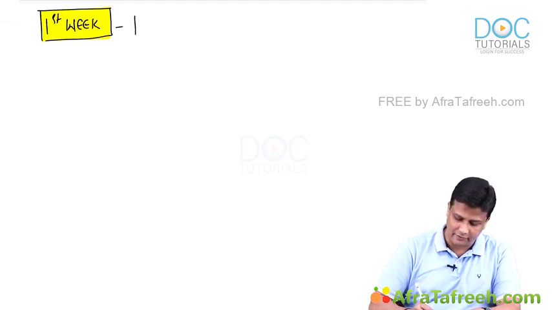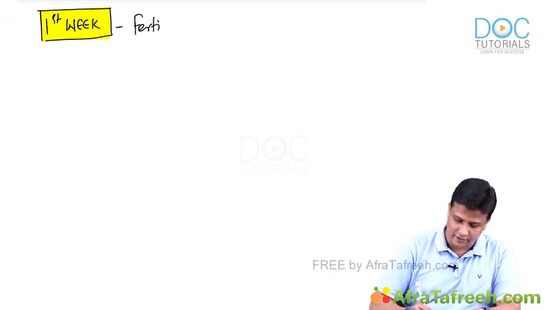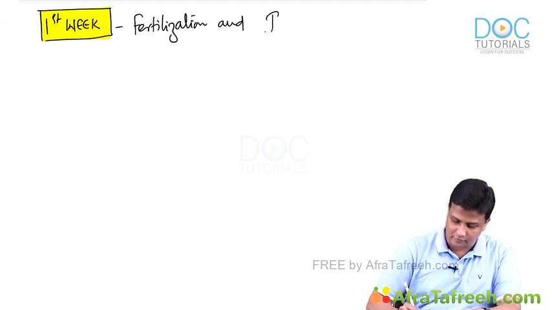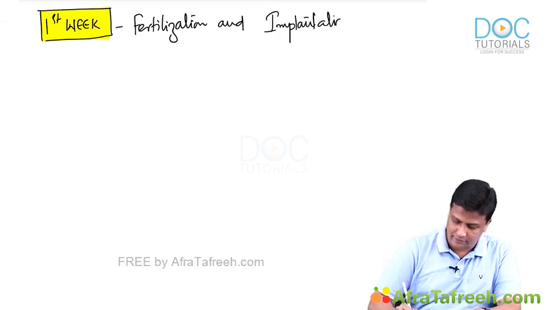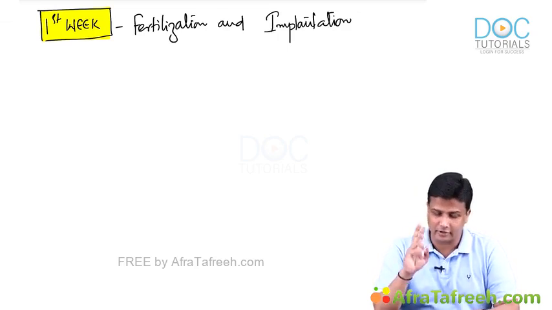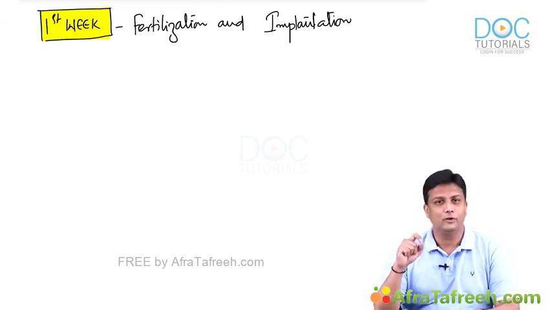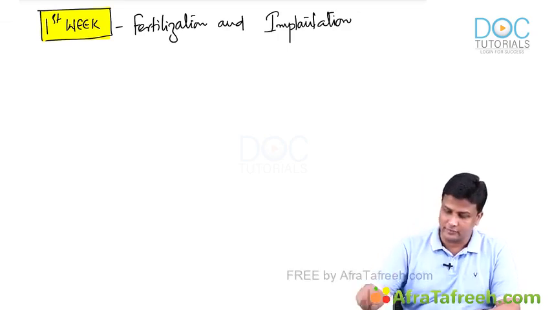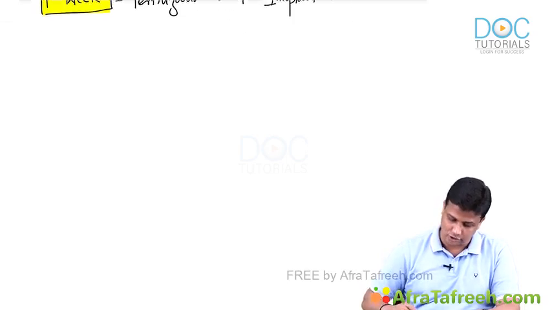There are two important events taking place. Number one, fertilization, and number two, implantation. So what is going to happen in the first week of pregnancy, guys? That is fertilization and implantation. These are the two important things happening here. And I'll first explain you with the help of a diagram, and afterwards we'll be writing the notes in the form of a flow chart.